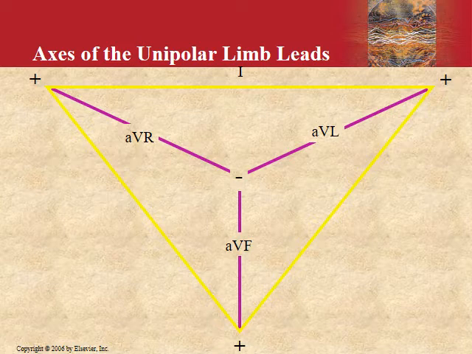As we know, AVL has an axis of about minus 30 degrees, AVR minus 150 degrees, and AVF is at about plus 90 degrees. Now you must know the ECG presentations of these three unipolar limb leads. As you can see here, AVR is pointing away from the cardiac axis. Let me take the pen once again. The cardiac axis is usually pointing in this direction. So since AVR is here, and the current is moving away, it would be a negative deflection.